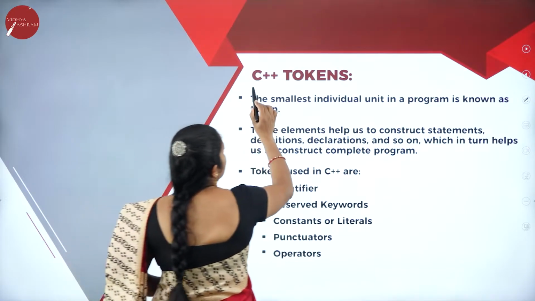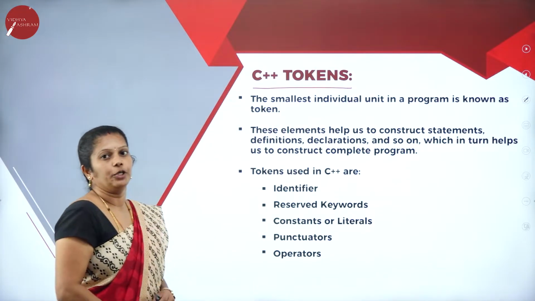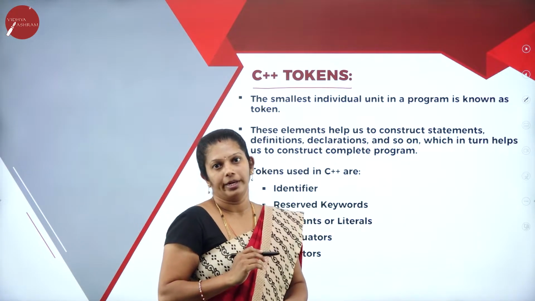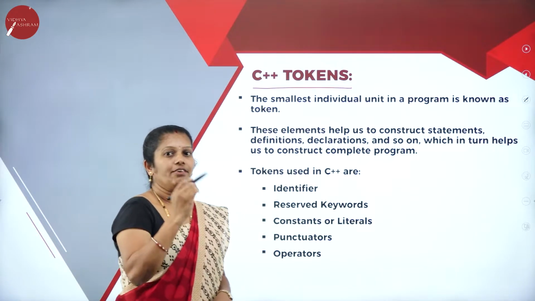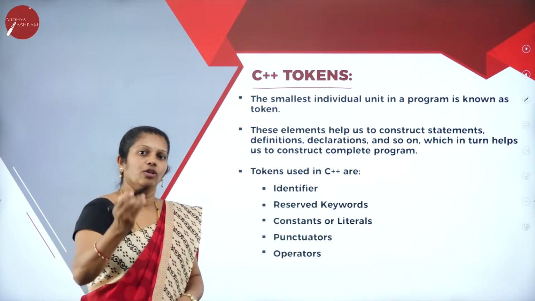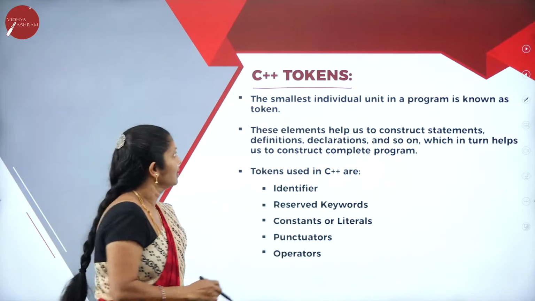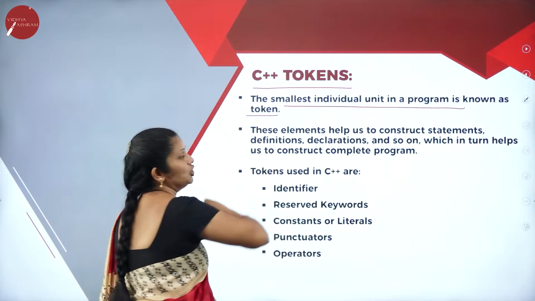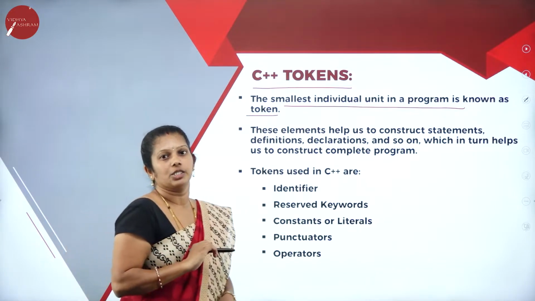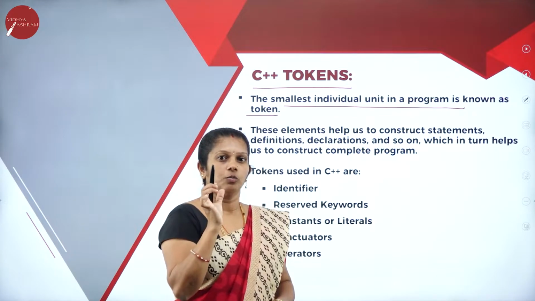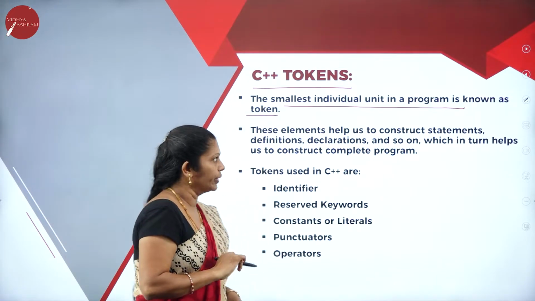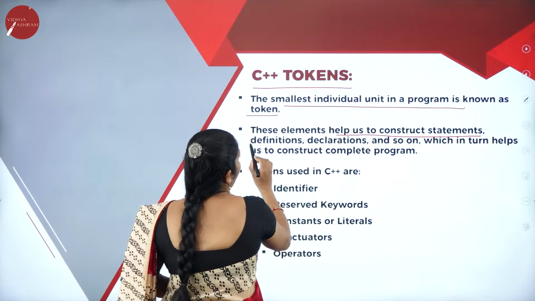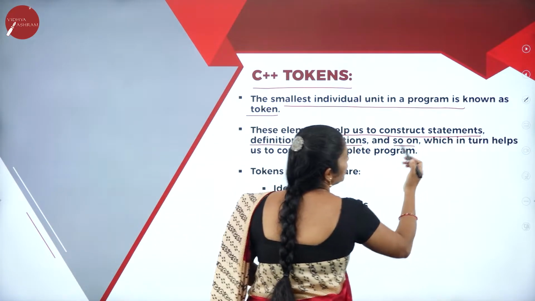Next, when we come to C++ tokens, what do you mean by token? A token is the smallest individual unit in a program. For example, if I write A, B, then all those things can be called tokens. Usually you will get this question: what is a token? It is the smallest individual unit in a program. These elements help us construct statements, definitions, declarations and so on.